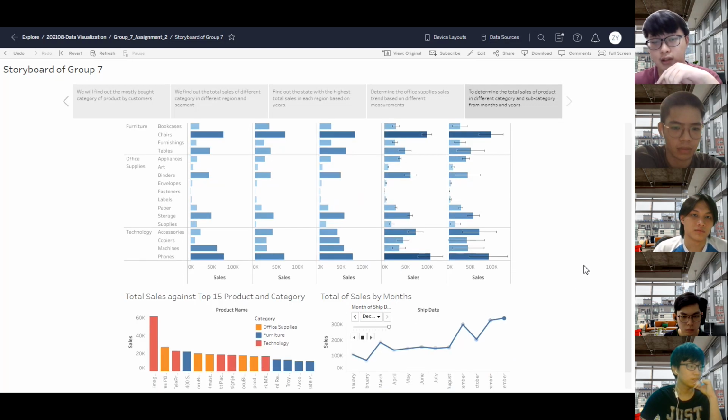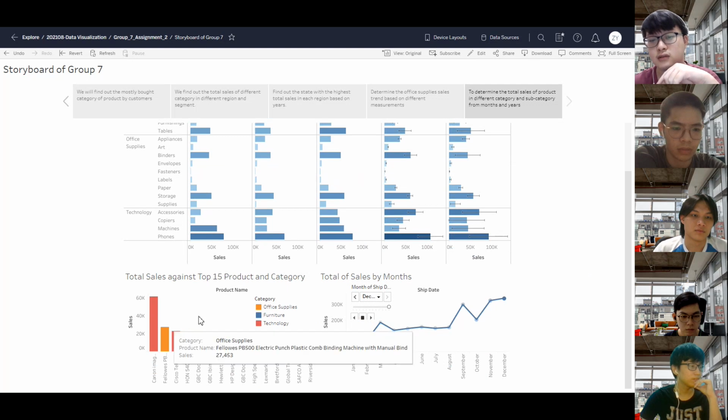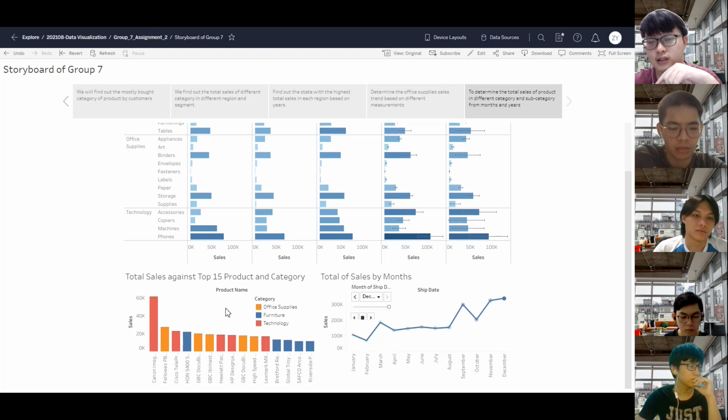At the bottom left, it shows the total sales against the top 15 products based in category. The difference in color shows the different category of each bar. Based on the graph, we can see that each category has 5 products out of the 15 products. We could also see that the result of the product in technology is greater compared to all the products, while the result for the product in furniture is lower.